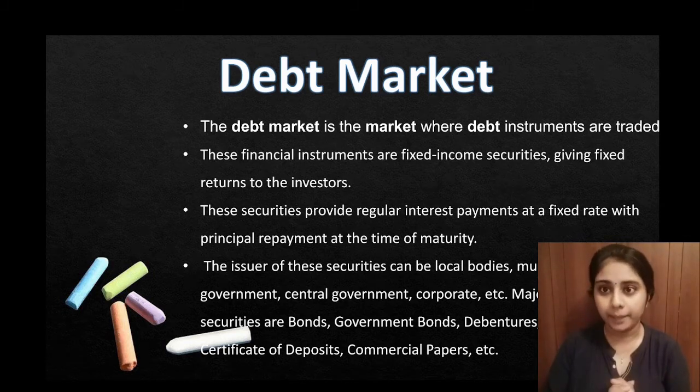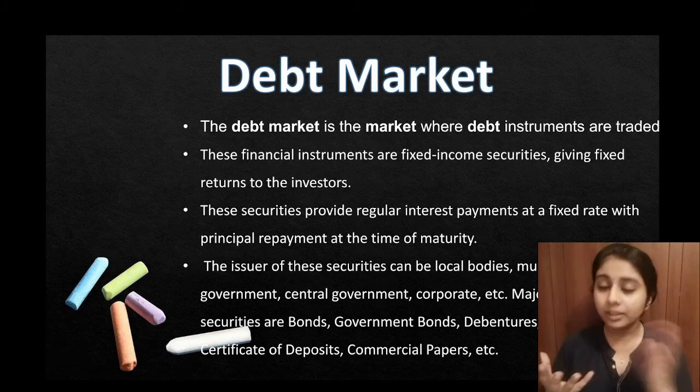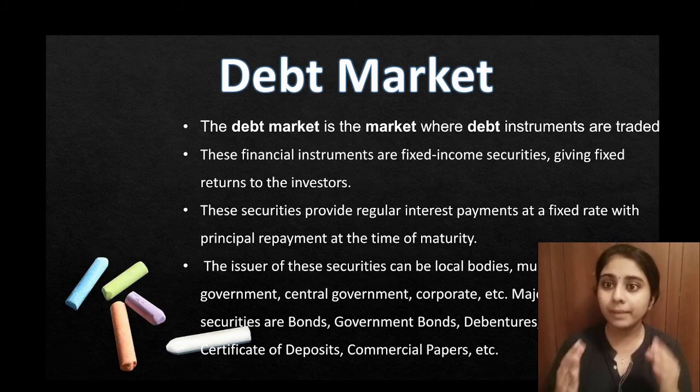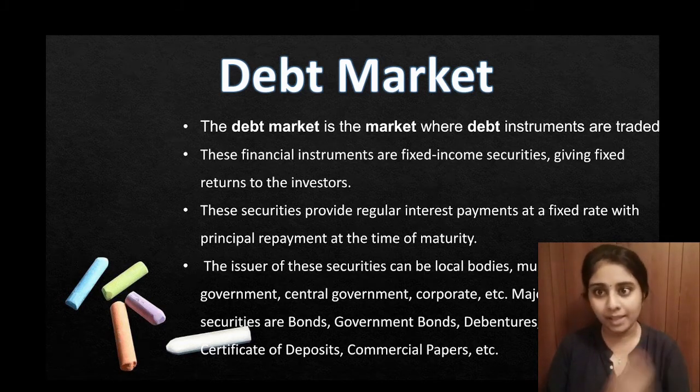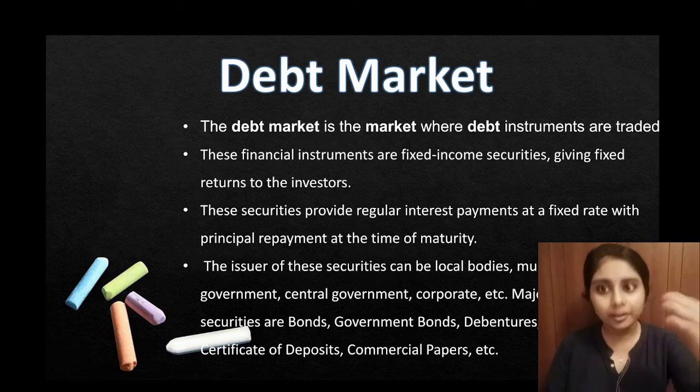For example, we have a debt security of 100 rupees for a period of 3 months. After 3 months we'll get that 100 rupees back, and in between we'll be getting interest. Suppose the debt instrument carries 4% interest, then we'll get 4% of 100 rupees as interest in 3 months, and after the 3 months we'll get that 100 rupees back. That is how this debt market works.